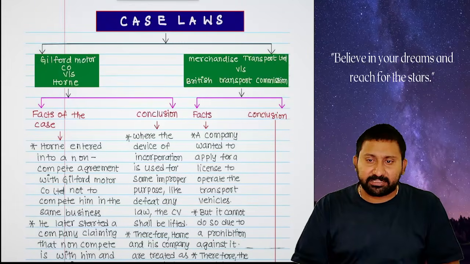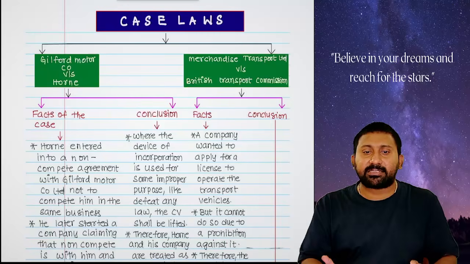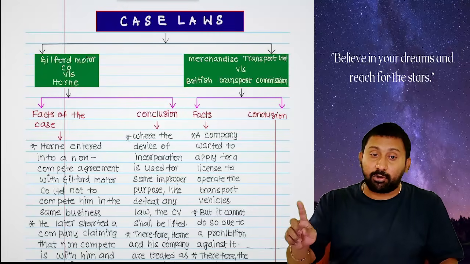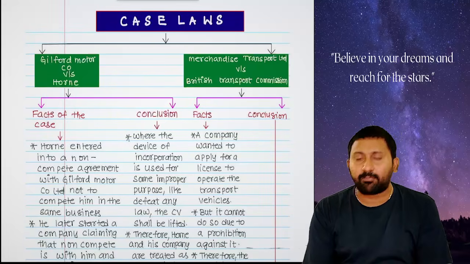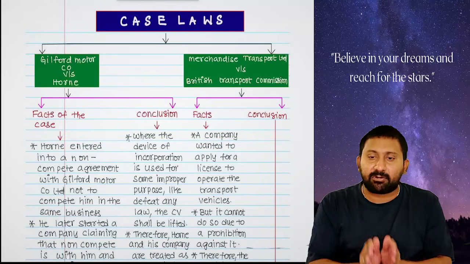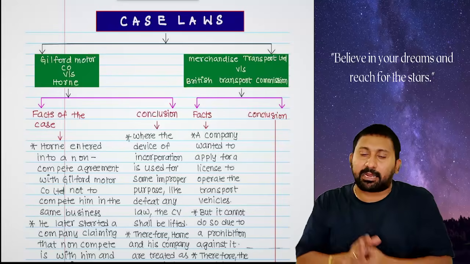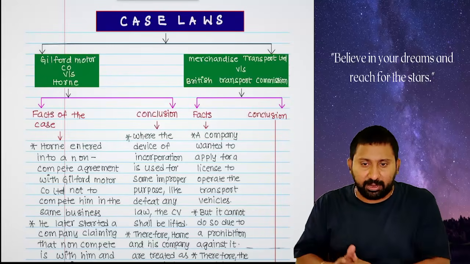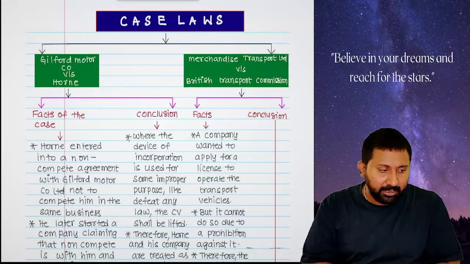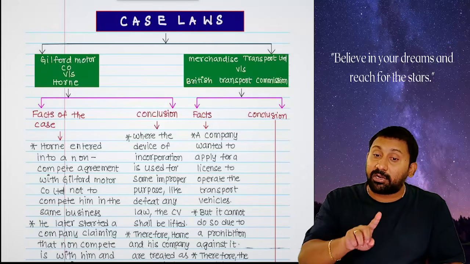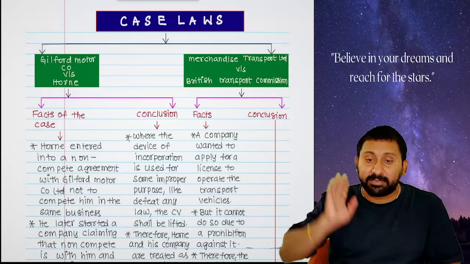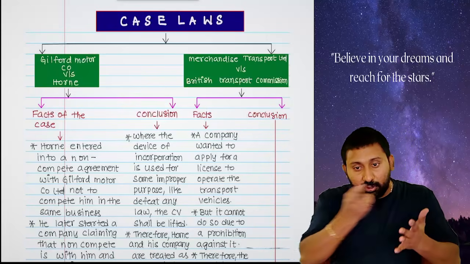Guilford Motor Company versus Horn. Sir, in this case law, what has happened, in summary I will tell, because I am going to take only 2 minutes for each case law. First, number one, Guilford Motor Company versus Horn. There is a person called Horn who is a chief engineer of a particular company called Guilford Motor Company. He wanted to come out of the company. The company asked him to sign an agreement that he will not enter into any automobile business in future. He signed on that, took money also.